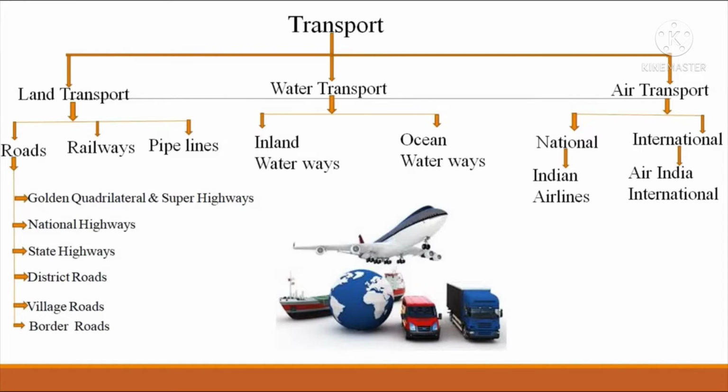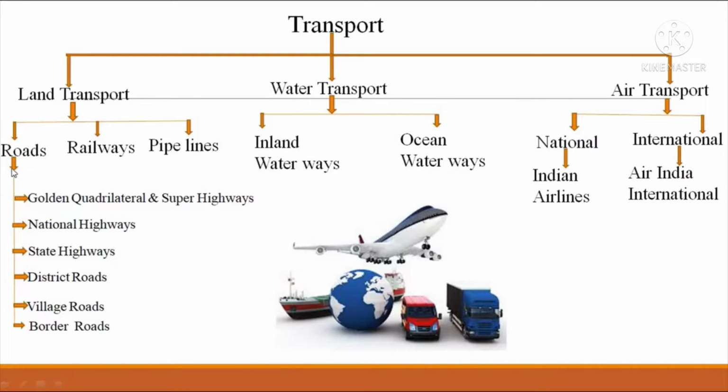So, this is transport. Transport is divided into three: land transport, water transport and air transport. Three divisions. And land transport is further divided, so we have to see one by one. Land transport is further divided into roads, railways and pipelines. Water transport is divided into inland waterways and ocean waterways. Air transport is national and international. National, Indian Airlines; international, Air India International.